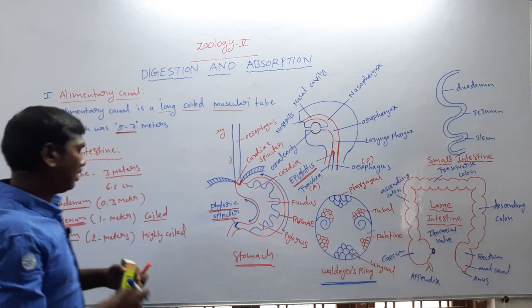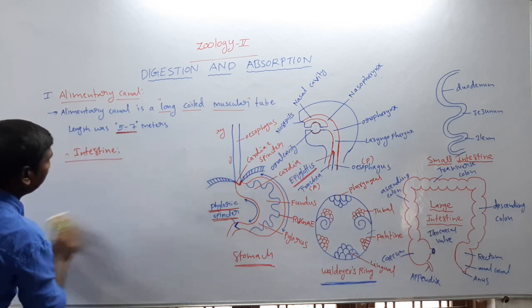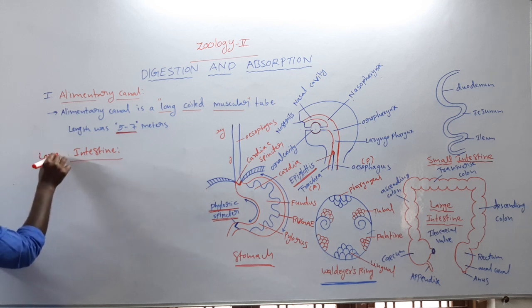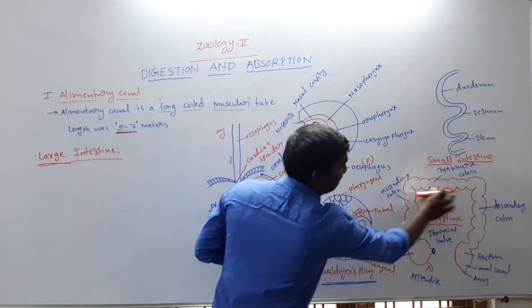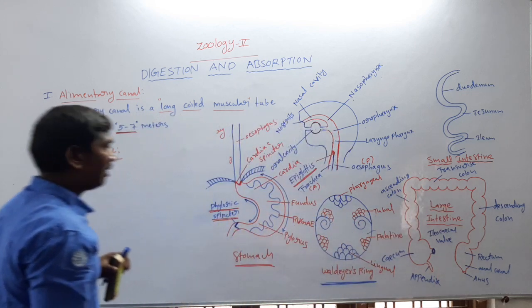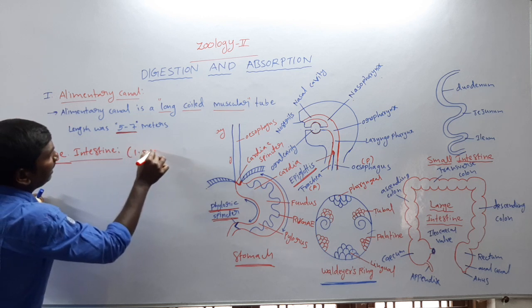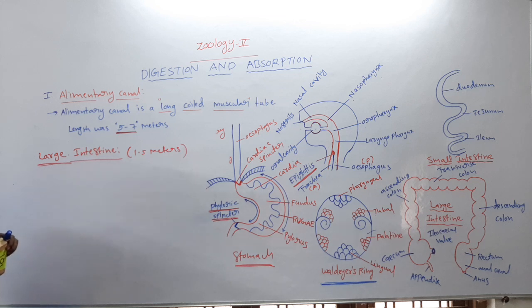Next one, the large intestine. These are the large intestine. The large intestine length is 1.5 meters.